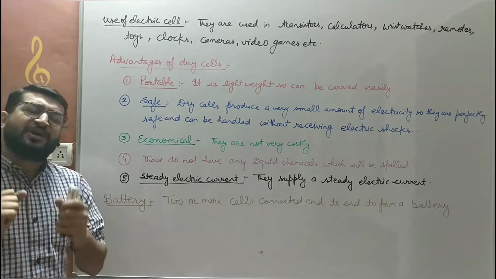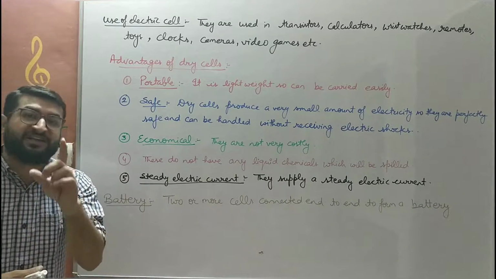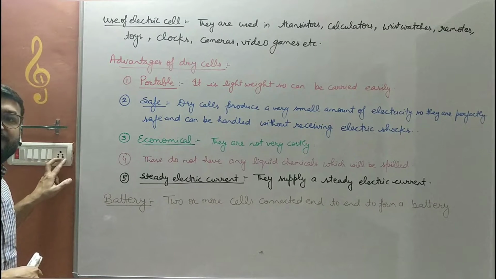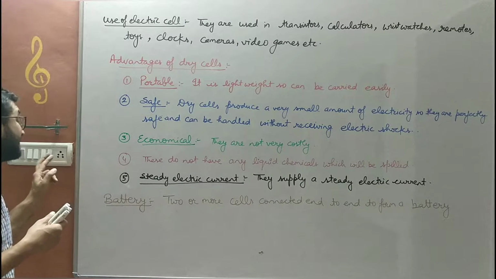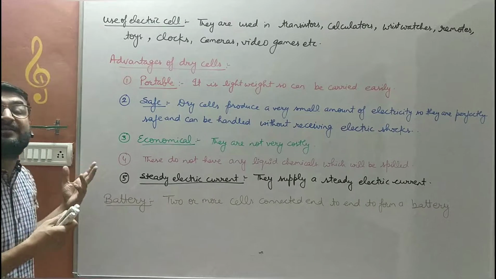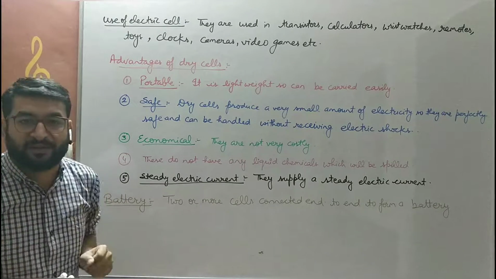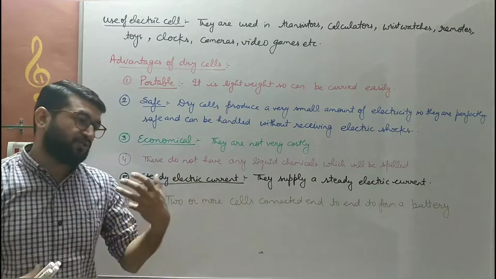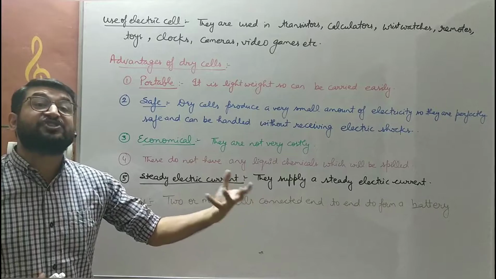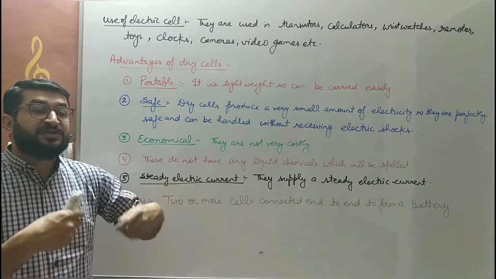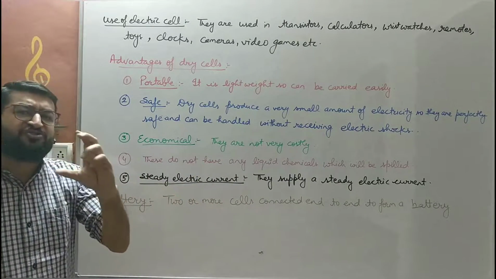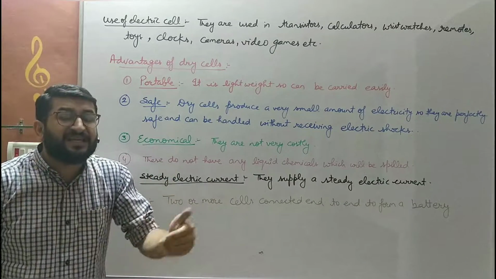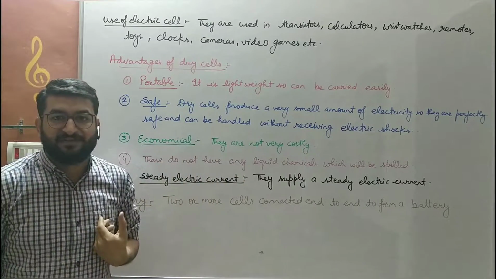Next, dry cells also have certain advantages over the main supply. The main supply is provided by this socket switch. These dry cells have certain advantages as compared to this main socket supply. What are these? We'll discuss them one by one. The first one is that dry cells are portable. Port means to carry, able means which can be, so which can easily be carried. The dry cells are very lightweight. Due to their light weight, we can easily carry them along with ourselves.